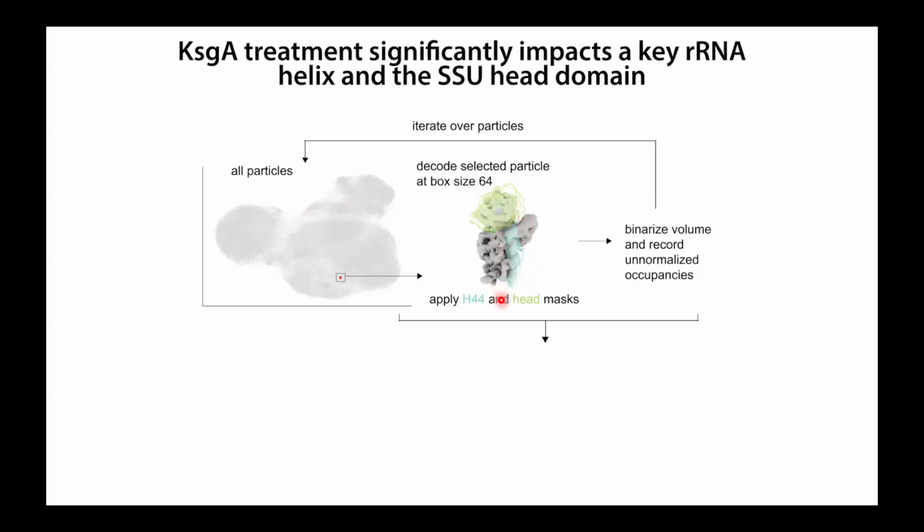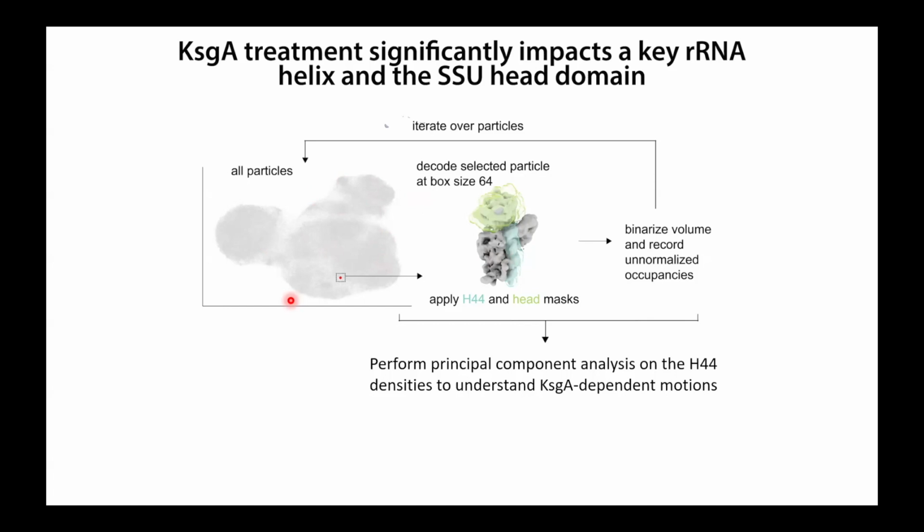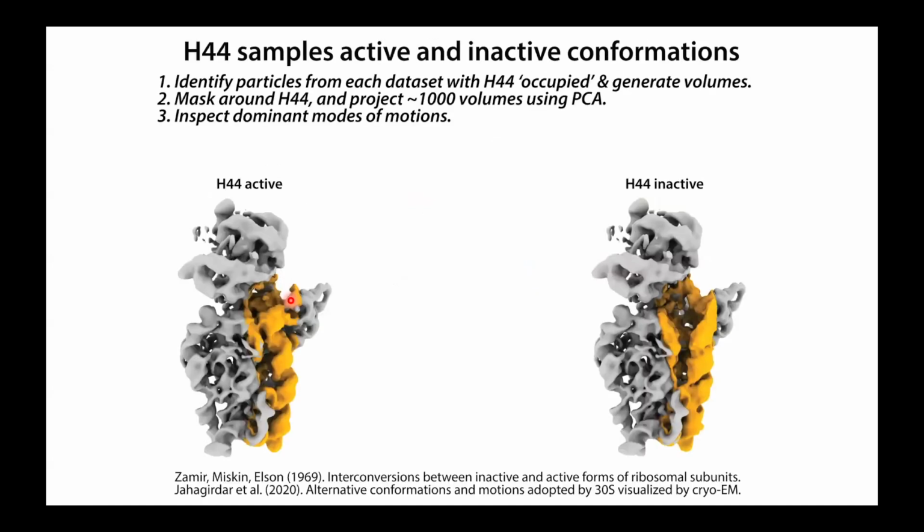So here we're going to focus on the mask for helix 44. Then we're simply going to perform principal component analysis on the voxels within this mask to try to identify dominant modes of motion or changes in composition or conformation within that mask along the entire volume ensemble, which is what I say here. Okay, so what do we see?